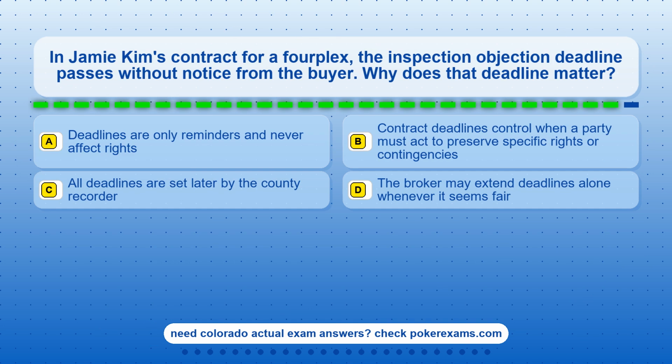Question 14. In Jamie Kim's contract for a fourplex, the inspection objection deadline passes without notice from the buyer. Why does that deadline matter? Option A. Deadlines are only reminders and never affect rights. Option B. Contract deadlines control when a party must act to preserve specific rights or contingencies. Option C. All deadlines are set later by the county recorder. Option D. The broker may extend deadlines alone whenever it seems fair.